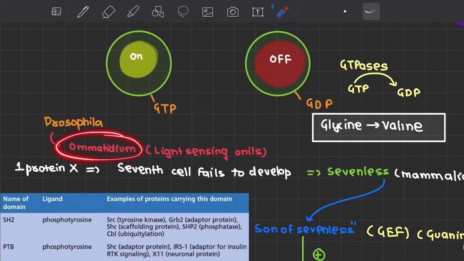Now, what are these ommatidia? They are light sensing units in the Drosophila fly. Now, one important gene came to be known as sevenless. That is, in its absence, the seventh cell in the ommatidium failed to form, and that is why the term sevenless. So, provocatively, after cloning and sequencing, the sevenless gene was found to encode a protein with the general structural features of a tyrosine kinase receptor, which we have already discussed. Specifically, it was supposed to be like a mammalian FGF receptor.